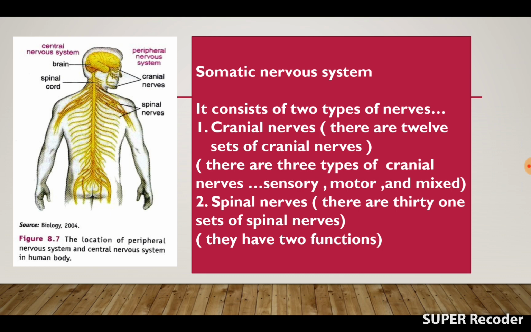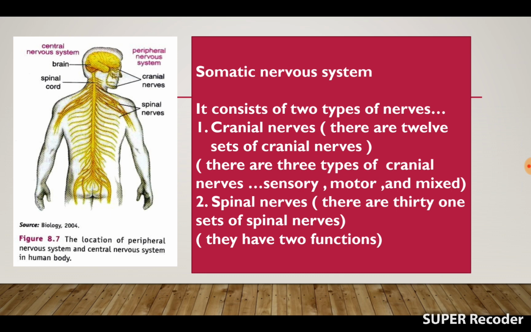For example, you want to catch a bus. The brain sends a message to the leg muscles to walk towards the bus stand, and while you are walking towards the bus stand, you observe that the bus has arrived. You do not want to miss the bus, so you decide to run to catch it. The brain sends corrective signals to the leg muscles to run. The muscular movement is fed back to the brain by the somatic nervous system, and accordingly corrective action is taken. The signals are sent to the leg muscles till the action is over. So all these are related to the somatic nervous system.